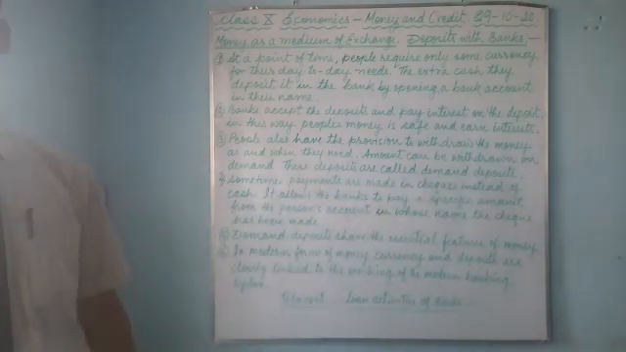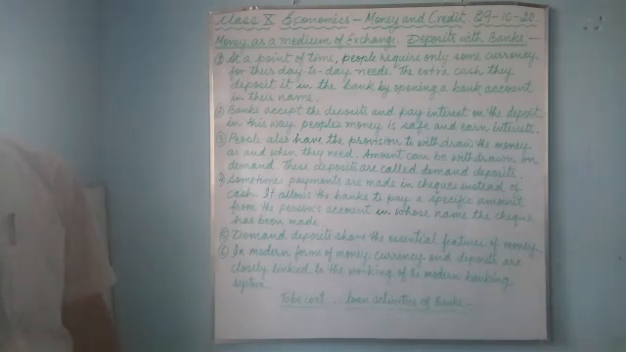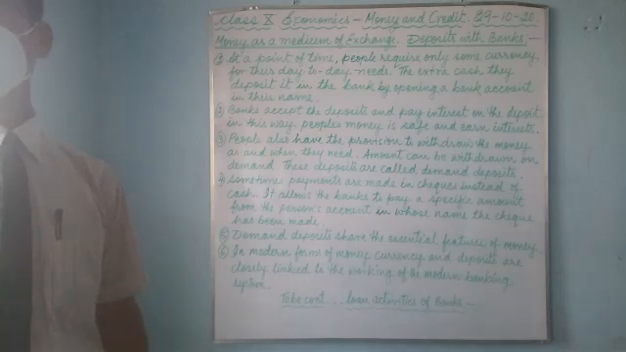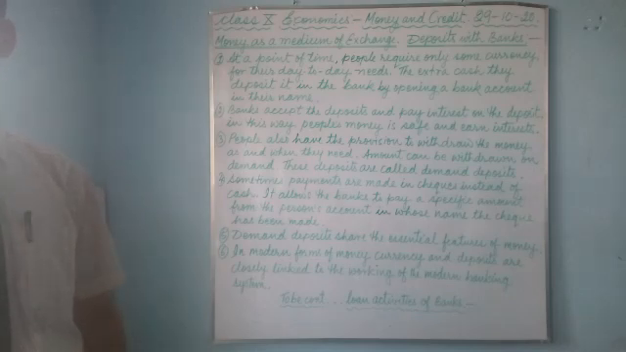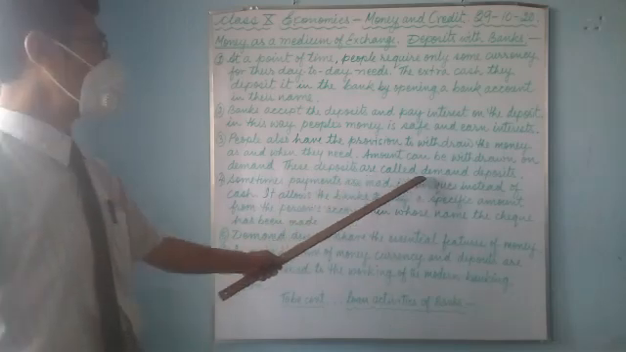These deposits are called demand deposits. There are various kinds of accounts: current accounts, savings accounts, fixed deposits. Fixed deposit you cannot take out when you want. When the time reaches maturity, then you get it. Most people deposit in the savings account, and whenever they require the money, they can withdraw any time on their demand. So these deposits are called demand deposits.